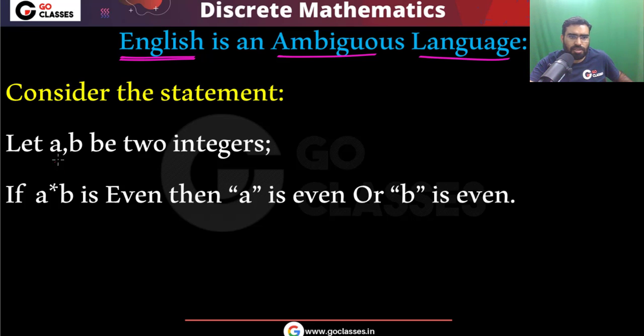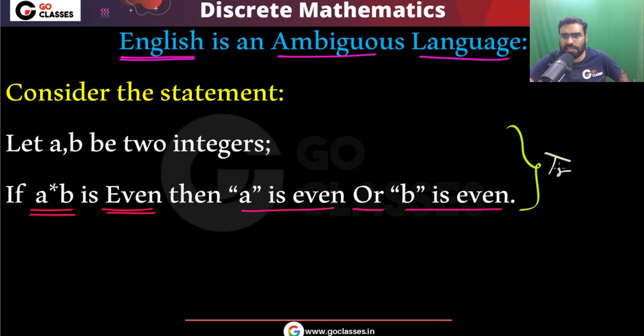Think about it. The statement is saying: let a, b be two integers. a, b are two integers, and the statement is saying if a multiplied by b is even, then either a is even or b is even. If you read this statement, pause the video and think about it. Is this statement true? On your screen: a, b are two integers, a multiplied by b is even, then a is even or b is even. Is this statement true? If you think about it, yes, this statement is true.